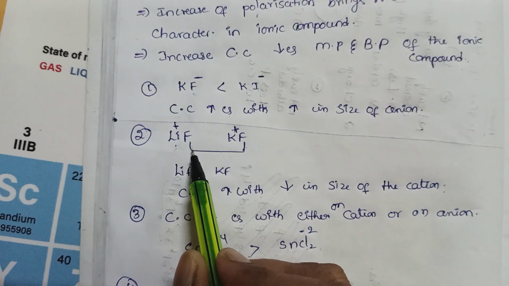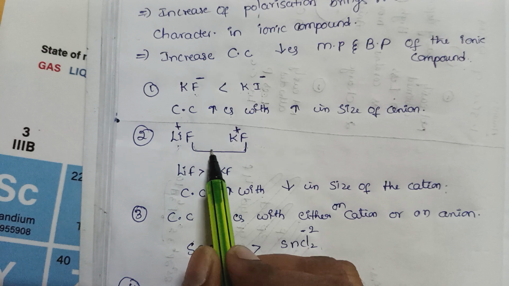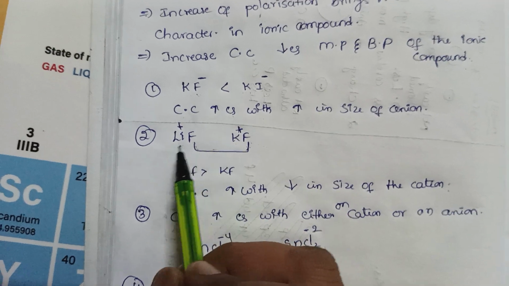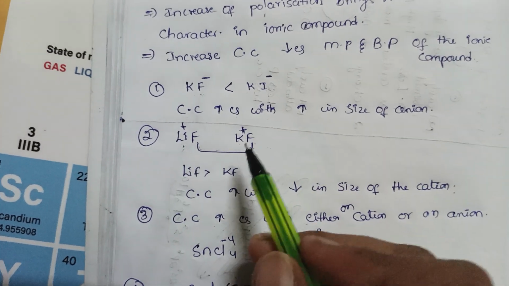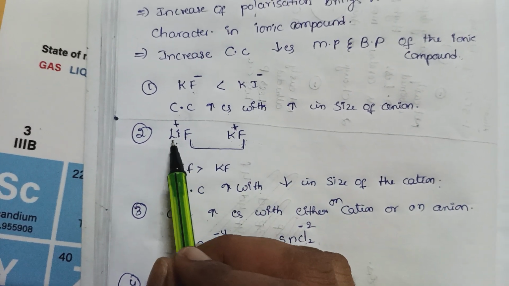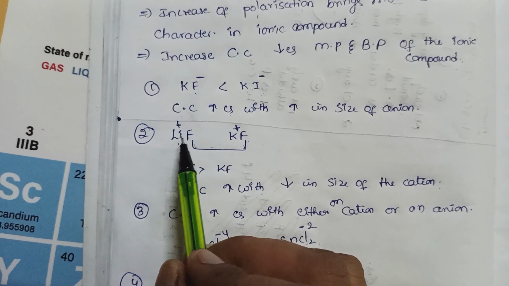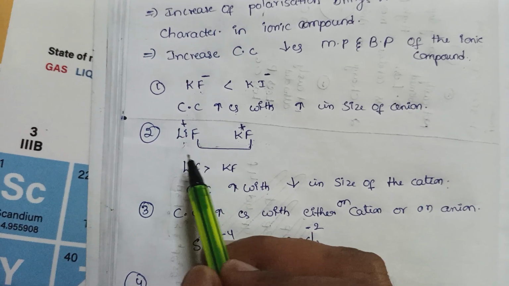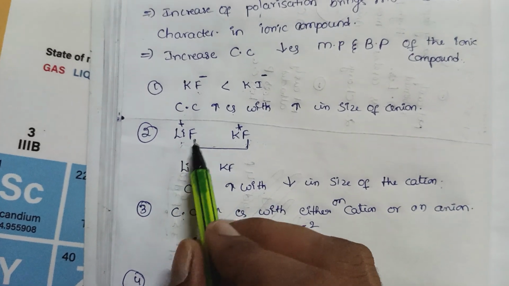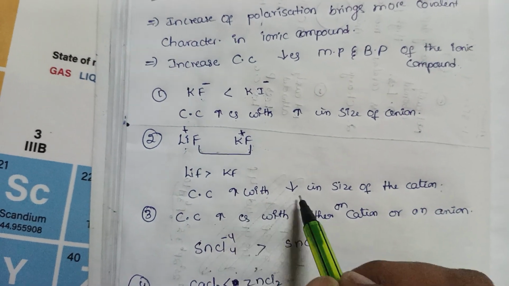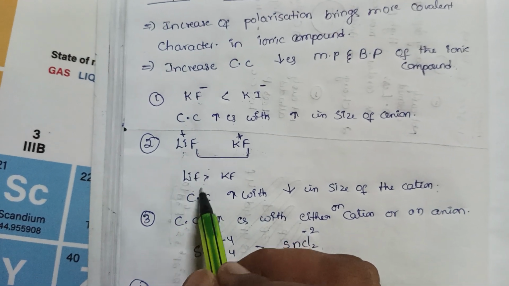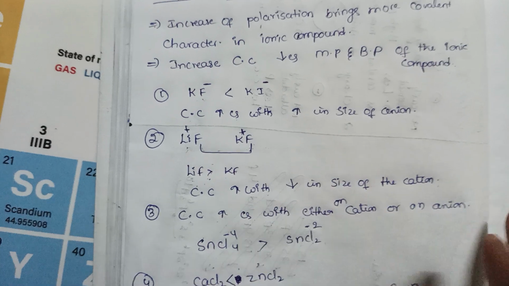If we take a second example, here the anion is the same, the cation is different. If the size of the cation increases, polarizing power decreases. See, whenever the size of the cation is smaller, it easily pulls electrons towards the cation. So polarizing power increases, and covalent character increases with decreasing size of the cation. So LiF has greater covalent character than KF.